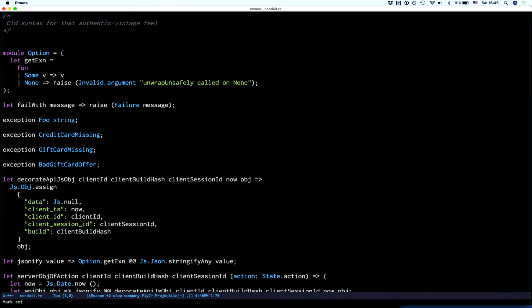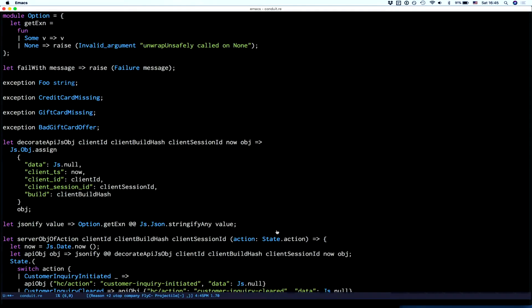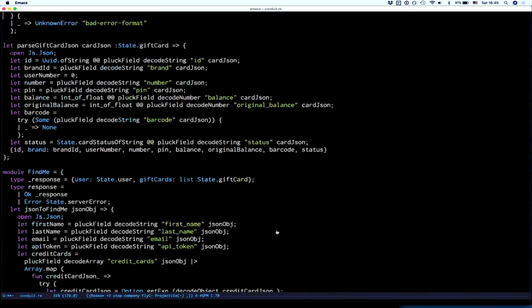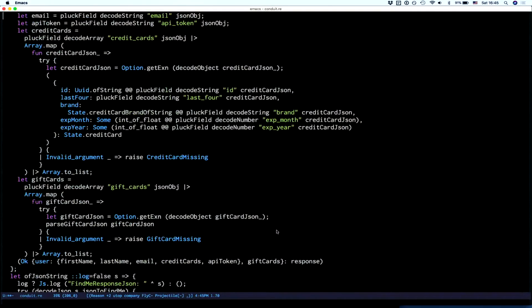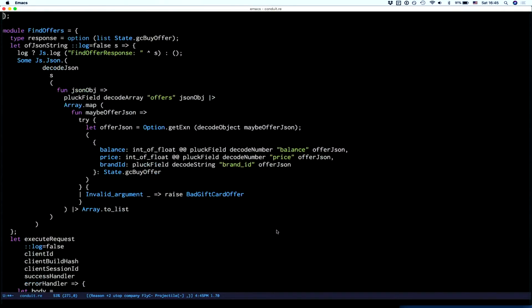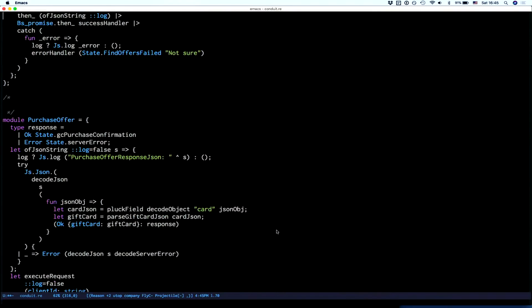This is the file that handles all of the interaction between the server and the client for this app. And this is back from 2017. So this is the authentic, original syntax. But you can see that this thing is huge. There's so much parsing going on for all these different responses, handling different promises, all this stuff that's really just shuffling data back and forth between the server.